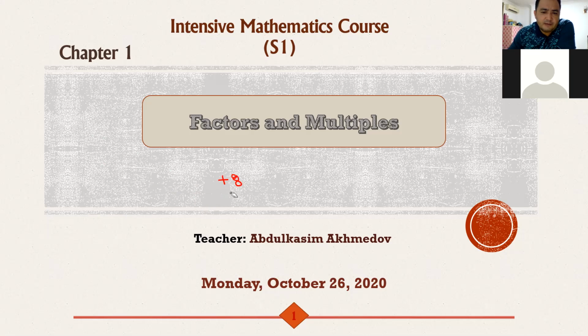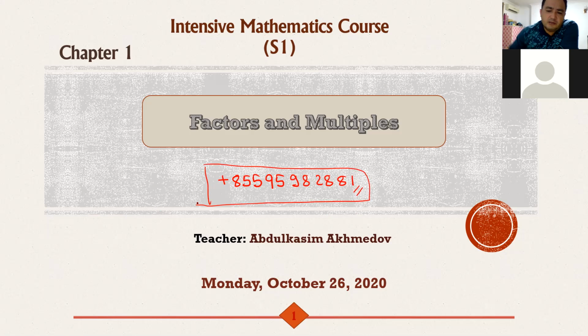Sorry. You can see my screen, right? Yes, I do. This is my WhatsApp number, 855-959-828881. If you just say, hi, I'm grade 7 and my name is Salim, I will add you to this group. If you have any question when you are doing your homework, anything related to this lesson, you can contact me through that WhatsApp.